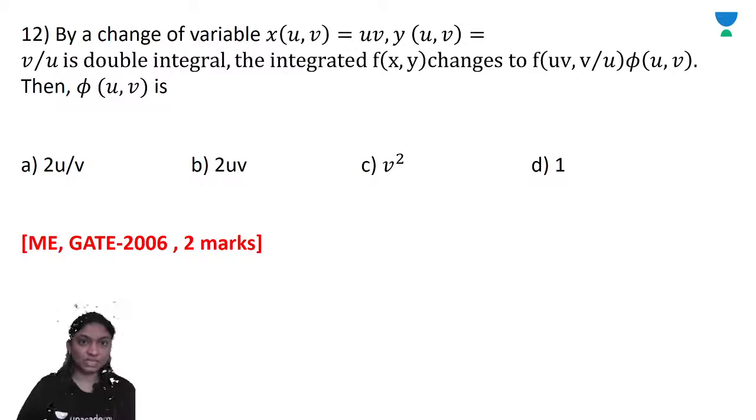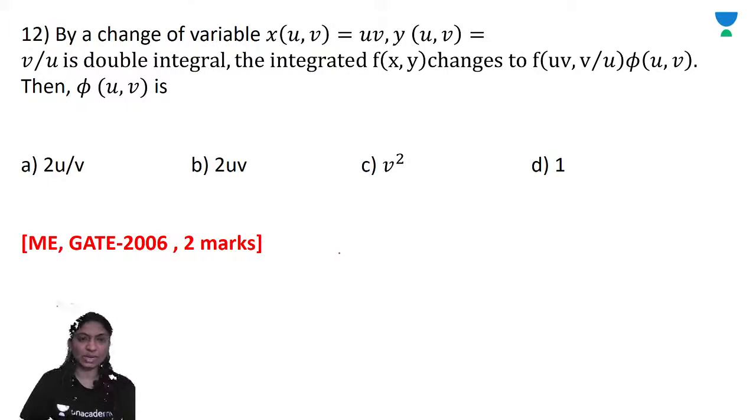Now, by change of variable, here x of uv is equal to u into v, y of uv is equal to v by u. In the double integral, the integrand f of xy changes to f of uv, v by u, times phi of uv. So what will be the phi of uv?